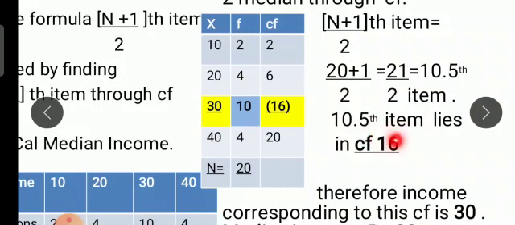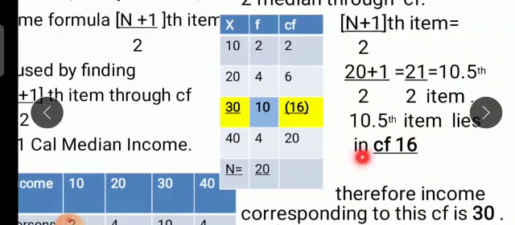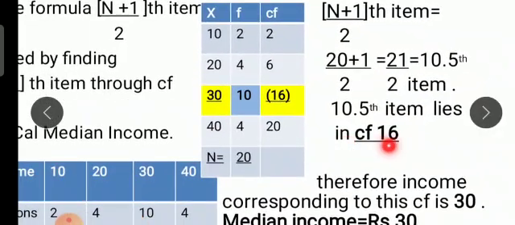So the 10.5th item lies in the cumulative frequency 16. Just see: does 2 include 10.5? No. Does 6 include 10.5? No. 16 includes 10.5.